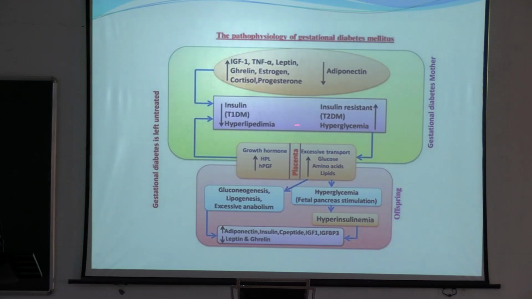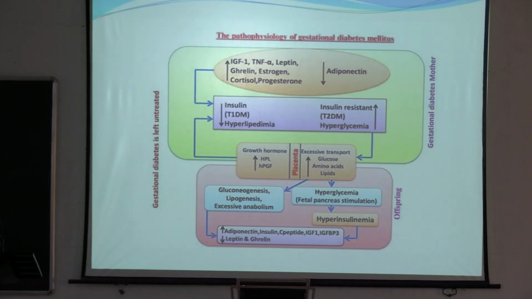Here, because of increased insulin resistance, there is hyperglycemia, there is decreased level of insulin because of insulinase, and there is hyperlipidemia due to lipolysis. So what happens? The excessive glucose is being transported to the fetus. This is the fetus, this is the mother. The glucose, the amino acids, and the lipids are being transported to the fetus.